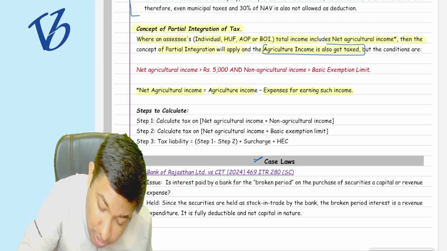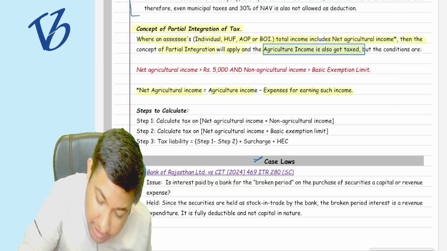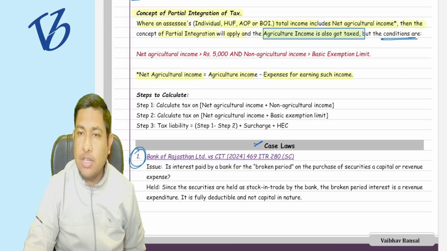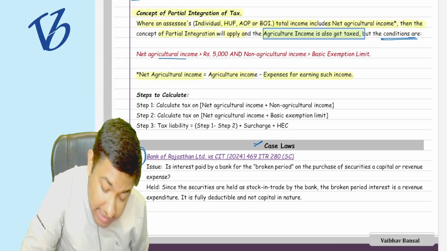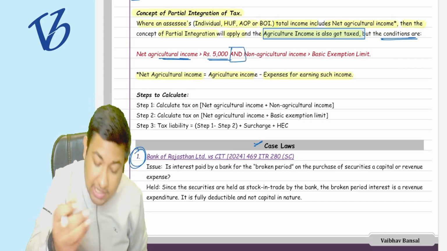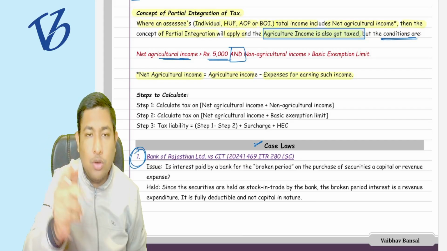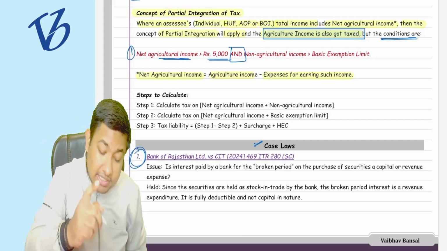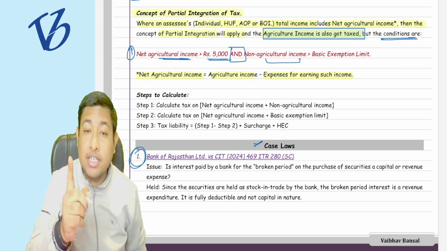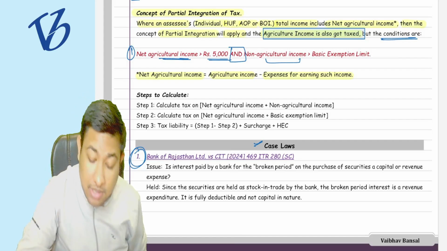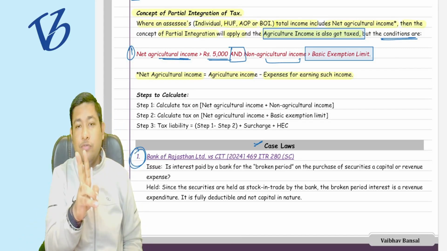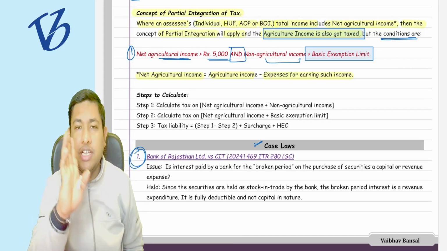Agriculture income is also taxed. But what are the conditions? When the agriculture income is also taxed, the conditions are: net agriculture income should be greater than 5,000 rupees, and simultaneously both the conditions you need to follow. First condition is what? The net agriculture income should exceed 5,000 rupees, and the non-agriculture income, non-agriculture means other than the agriculture income, is exceeding the basic exemption limit. If both the conditions are fulfilled, then only the concept of partial integration will apply.